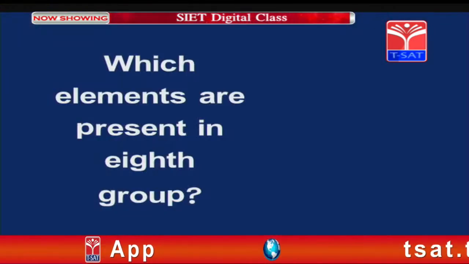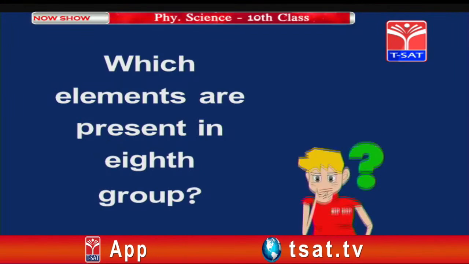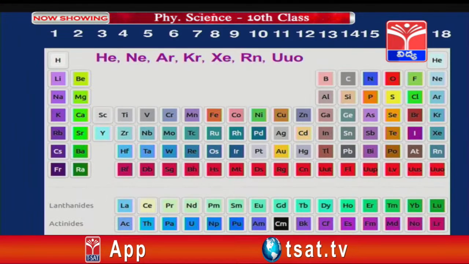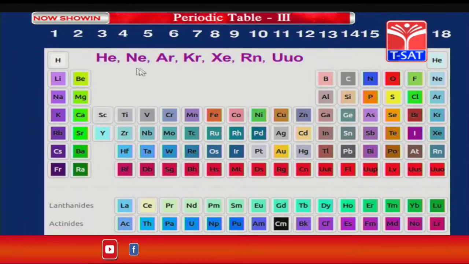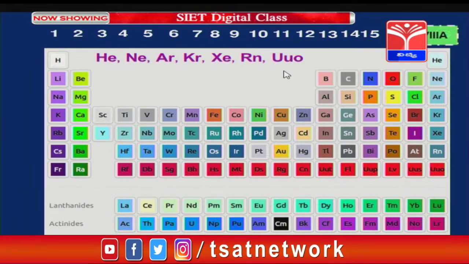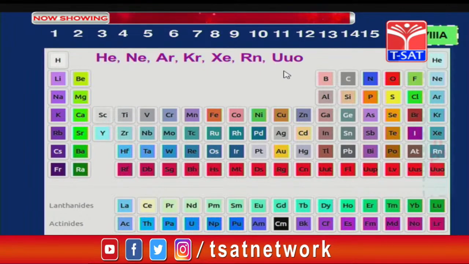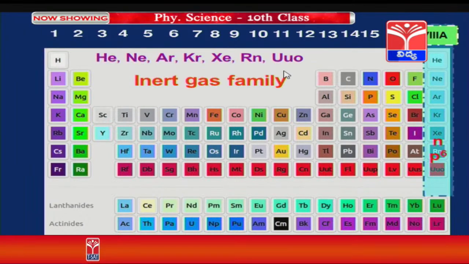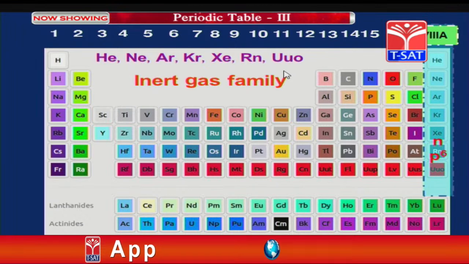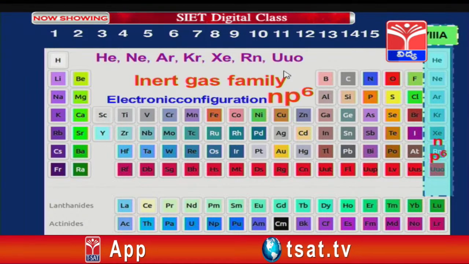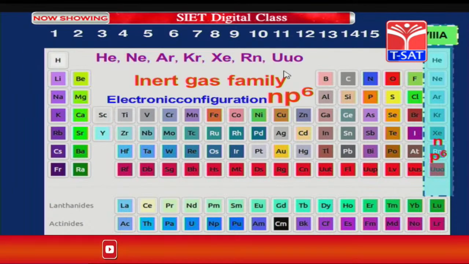Now, which elements are present in the 8th group? In the 8th group we have elements like helium, neon, argon, krypton, xenon and radon. It belongs to the 8th A group. It is also called the inert gas family or noble gas group. Electronic configuration is np6 and 2 ns electrons are available.